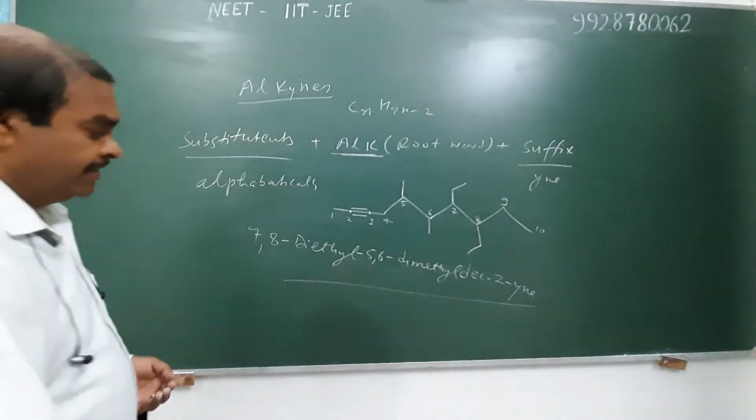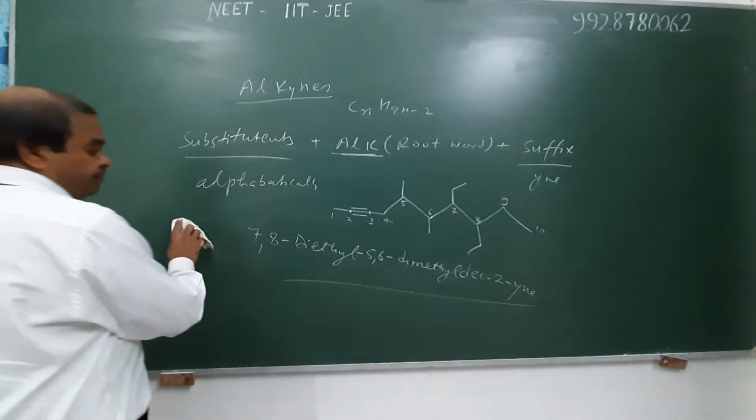Question next. Write the IUPAC name of the following compound.